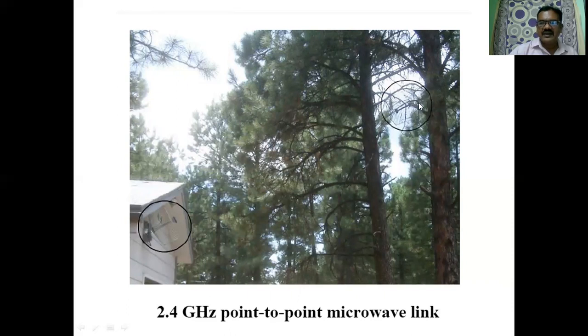Then retransmission is done towards this, so that there is no disturbance due to local disturbances like hill areas or trees or any other obstructions between the transmission and reception paths. So point-to-point microwave links are most widely used to provide a direct communication link between two stations.